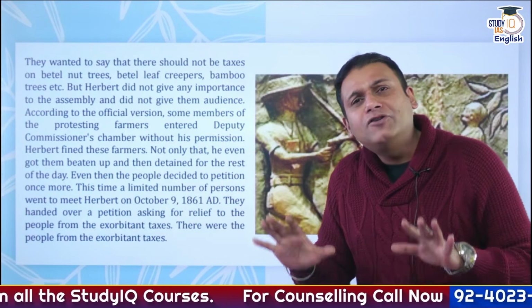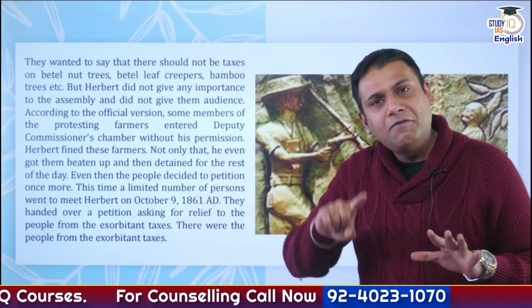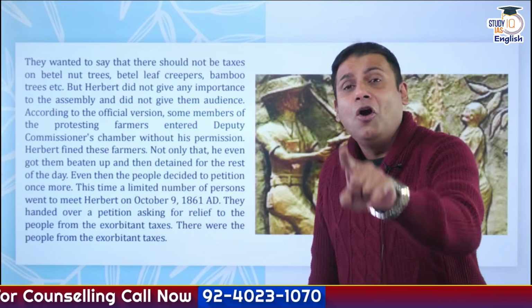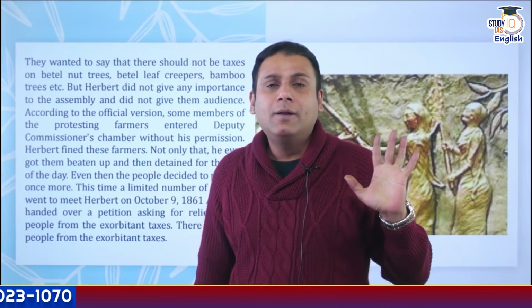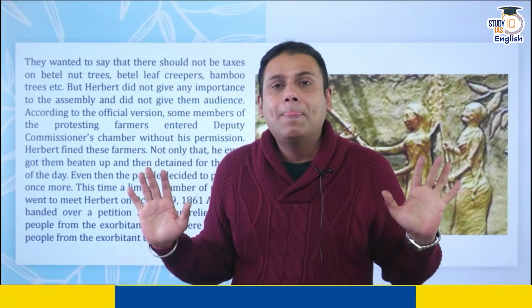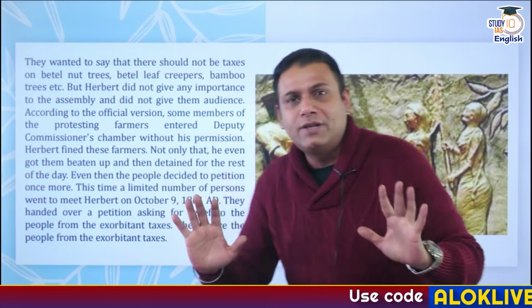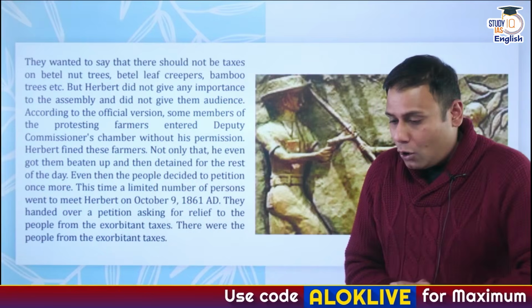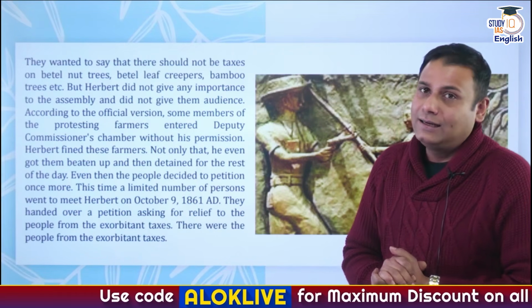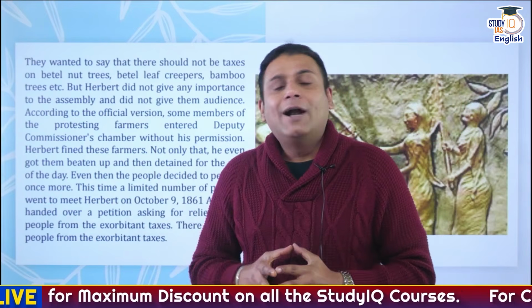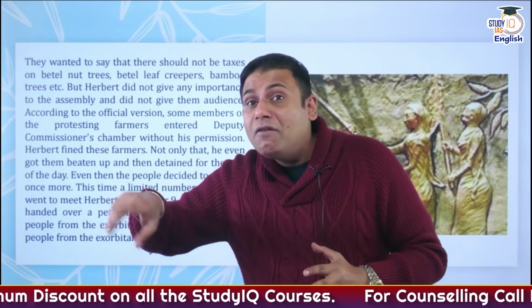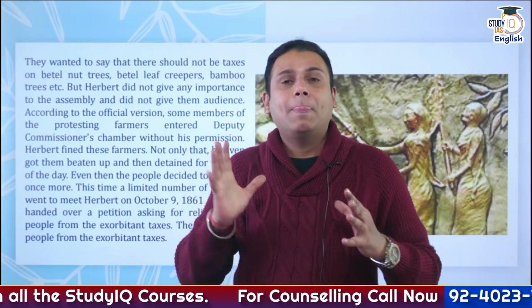And these people just wanted him to apologize for whatever mistake he had committed, and secondly, to take back the decision on the exorbitant taxes imposed on the peasants in this region. Okay, this was the request of the people. Now, again the peasants decided that this time we won't go in large numbers. And on 9th October, they decided that again we will go and meet Herbert.